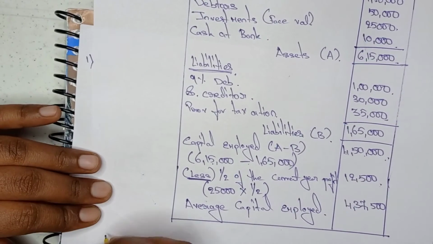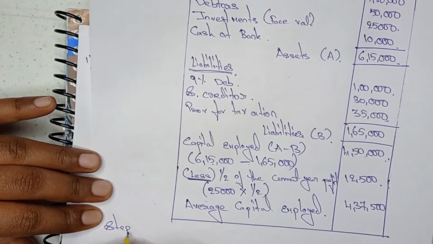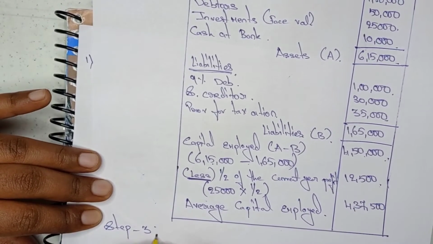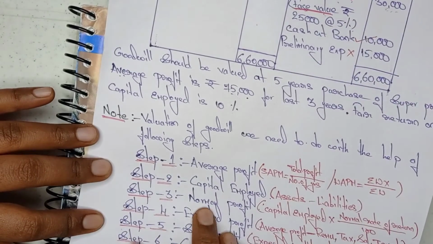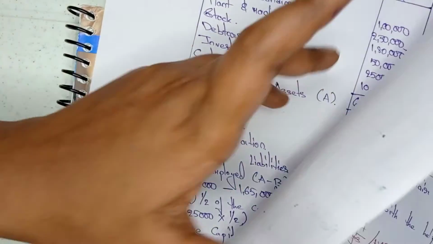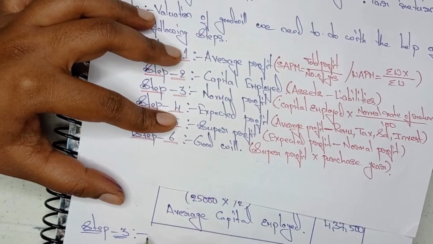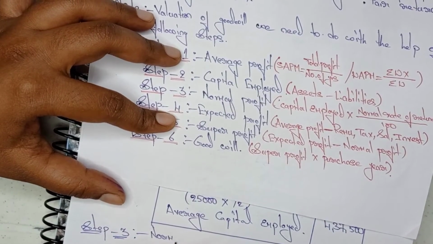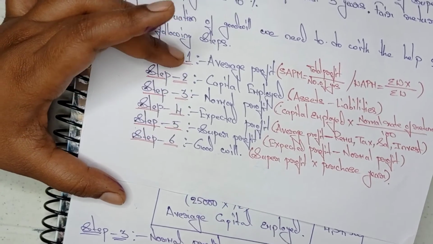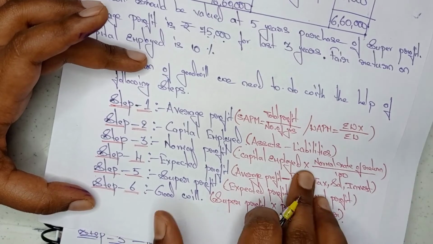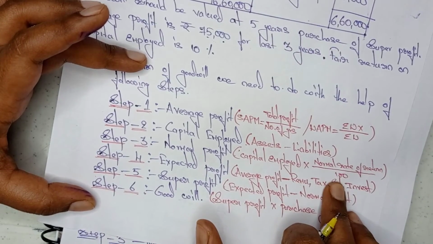What is step 3? Step 3 is normal profit, right? So I am writing normal profit here. What is the formula for normal profit? Capital employed into normal rate of return divided by 100, right?